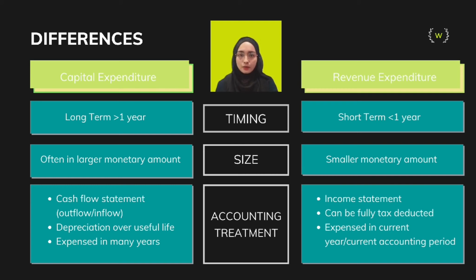However, there are some circumstances where a large expenditure can still be classified as revenue expenditure. The transaction will be classified as one if it is directly associated with a revenue transaction or it is a period cost. Period costs are costs that cannot be capitalized into prepaid expenses, inventory or fixed assets.